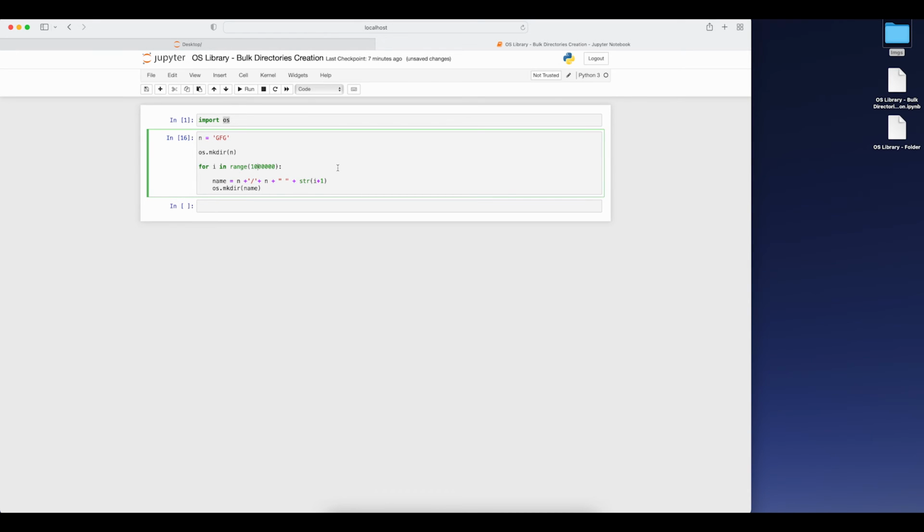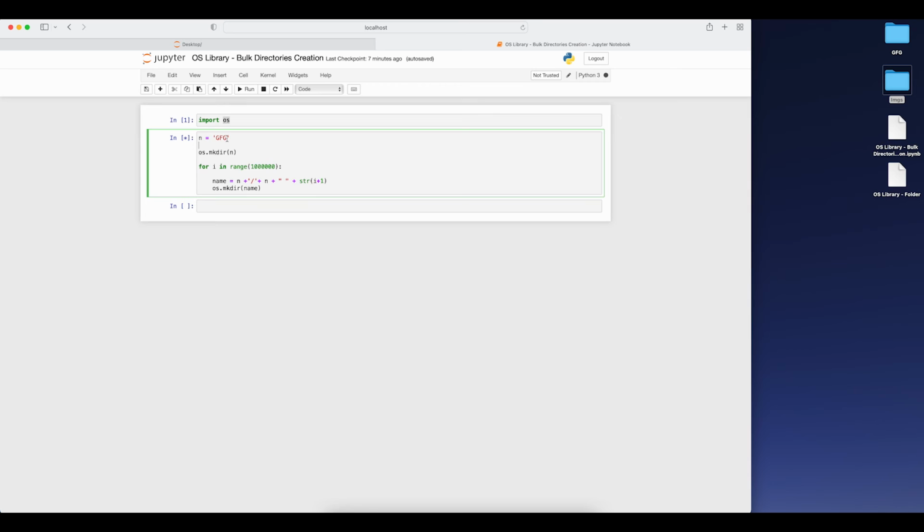Now manually, you know how much time it will take. It will take more than a day or 2 or 3 as well, if you are creating these folders manually. But now within a minute only, it will be created. I'm really sure about it. And here you can see whenever a star is printed here, the star means this cell is executing.